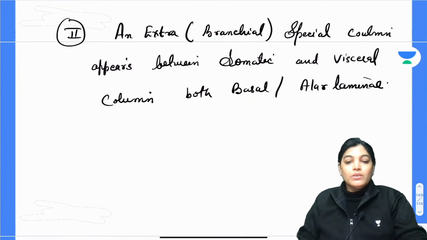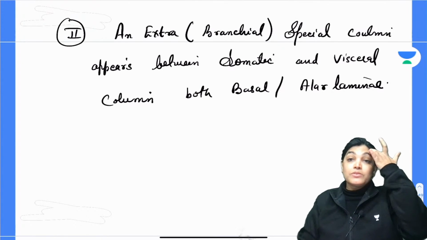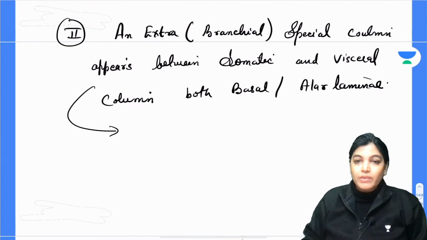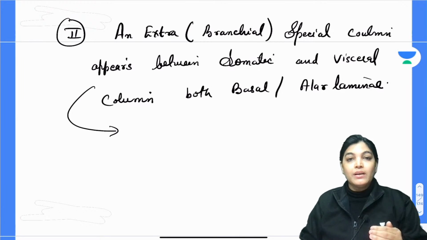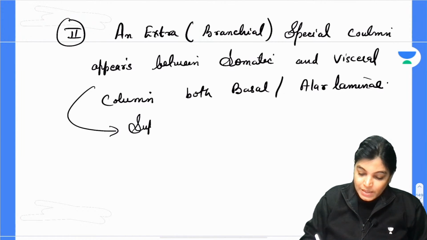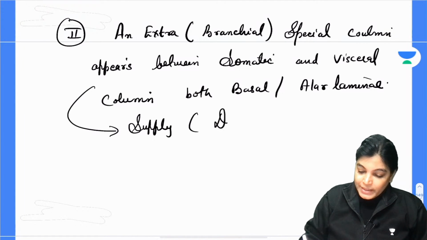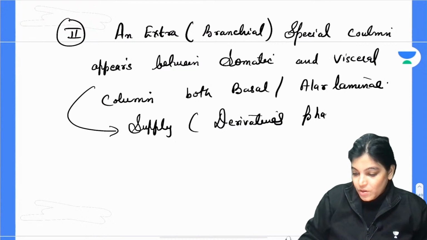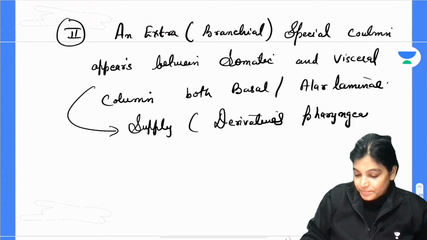Why does this extra special column appear? It will supply the derivatives of the pharyngeal arches.